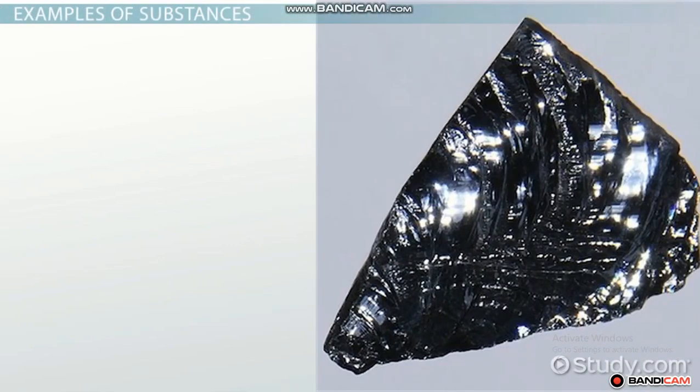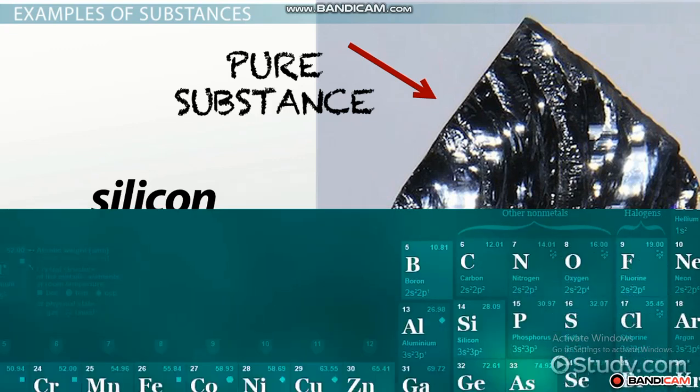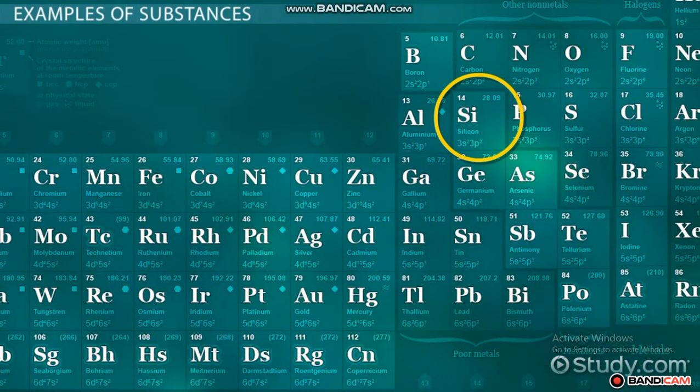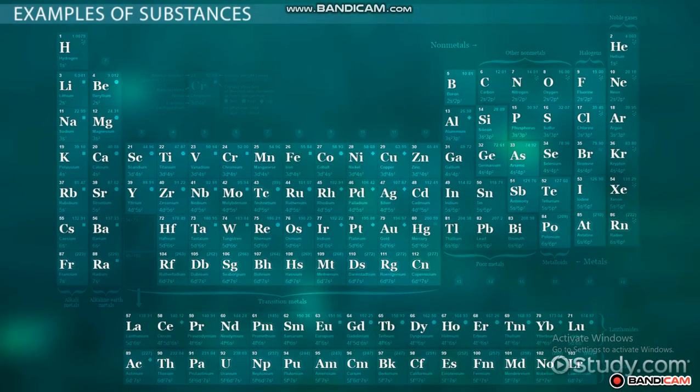Let's discuss a few examples of pure substances. A sample of silicon consists of only one type of atom: silicon atoms. Therefore, silicon is a pure substance. Since these silicon atoms are in their simplest form and cannot be broken down any further, the substance silicon is also an element. Remember, an easy way to figure out whether or not something is an element is to look for it on the periodic table. Anything represented on the periodic table is an element and is therefore a pure substance. Silicon is number 14 on the periodic table and has the symbol Si.